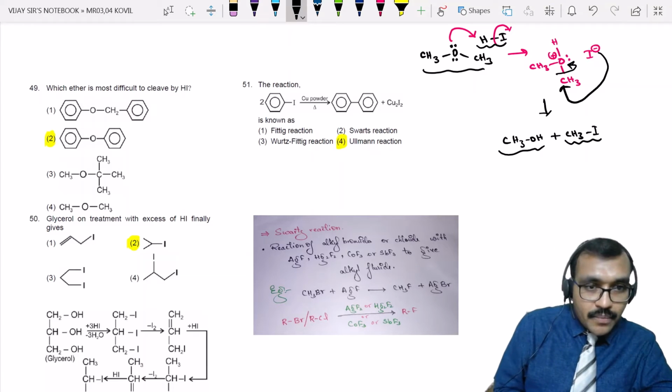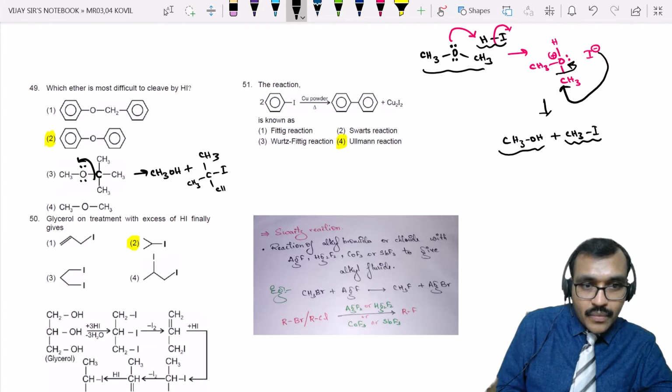Now see here, when H plus attacks, this bond will shift over this, forming a tertiary carbocation. Therefore, here the product will be methanol plus tertiary alkyl halide. Here you will get methanol plus methyl iodide, because both are the same, this is symmetrical.